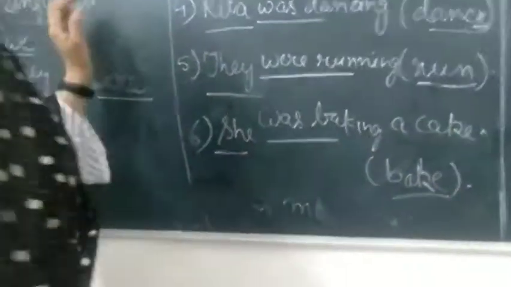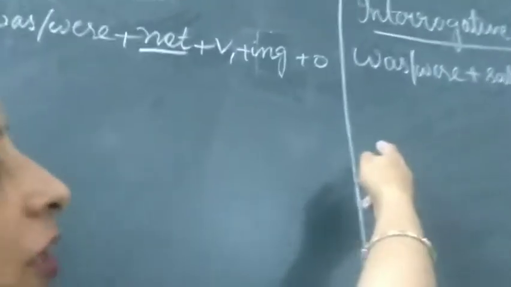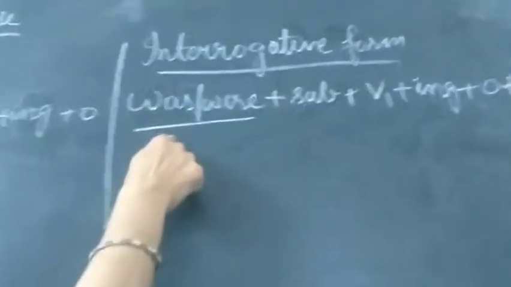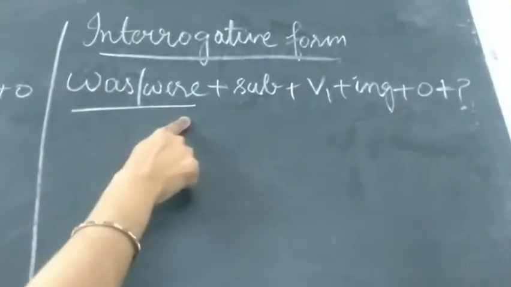Okay, now this is the positive form of all the past continuous form of sentences here, and we will try to write them in the negative or interrogative forms now. Let's try it. And what is the rule for that? In negative form we simply need to add not after the helping verb. So clear? Here we only have to add not after helping verbs, and when we change it into interrogative forms we will be writing the was, were in the starting of the sentence, questioning, helping word. These are the helping verbs here, sorry.